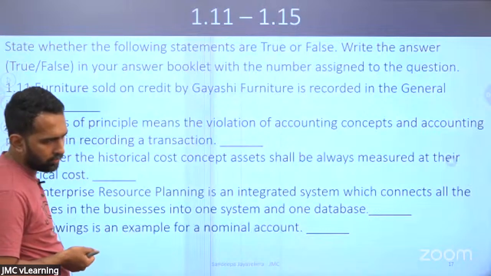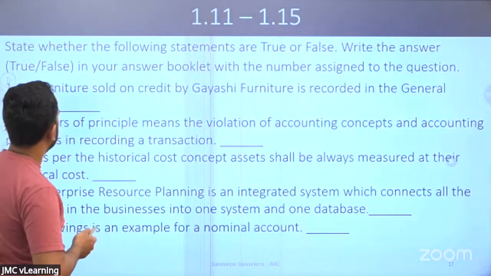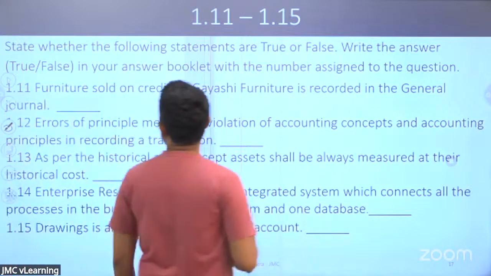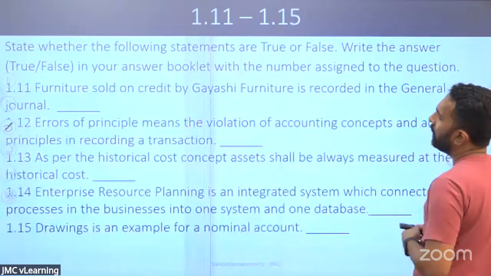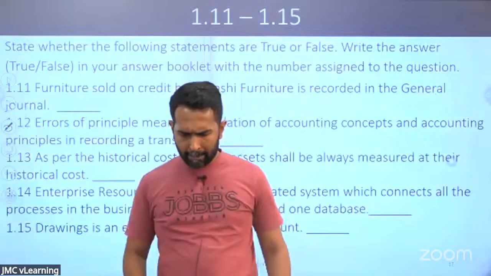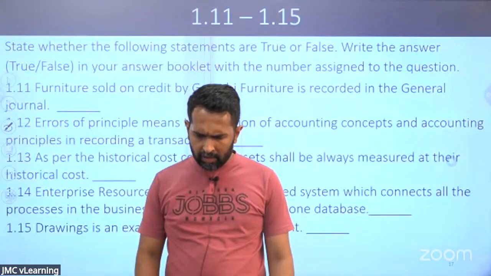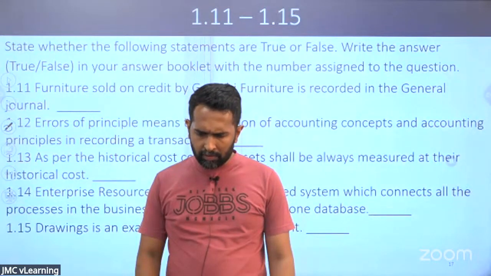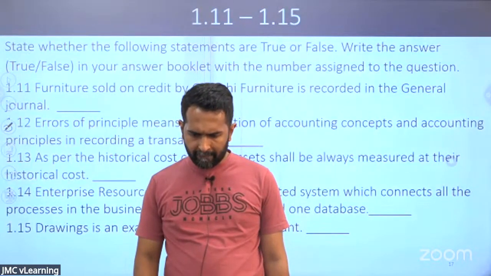True or false question. Right? State whether the following statements are true or false. Right. We'll take the first one. Furniture sold on credit by Gayashi Furniture is recorded in the general journal. True or false?